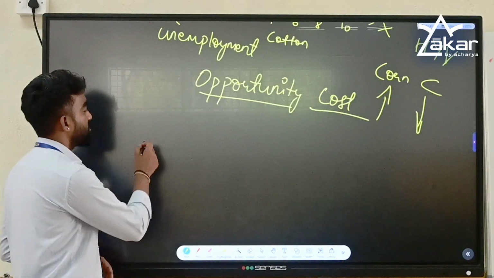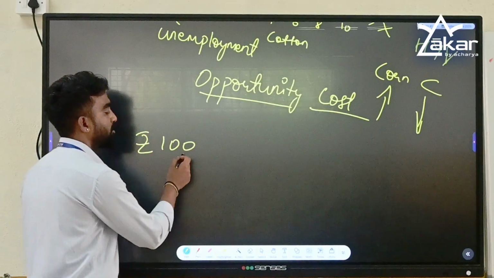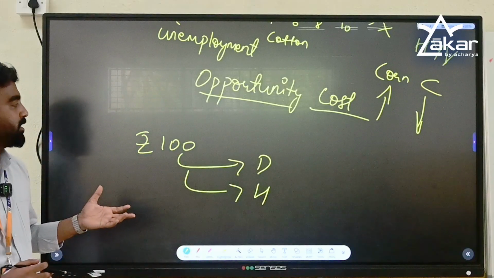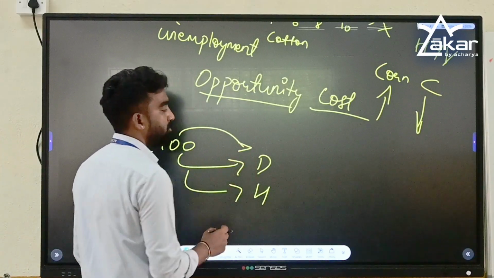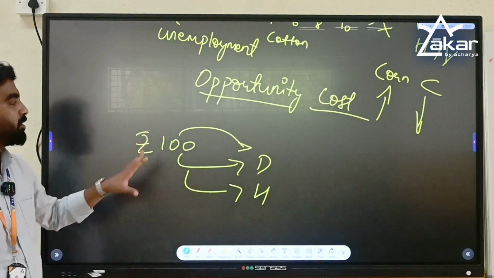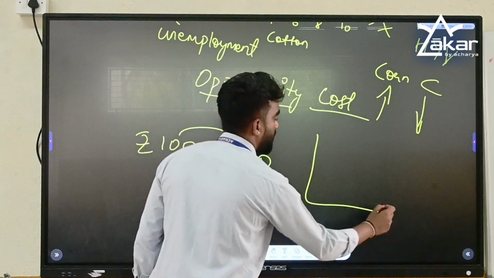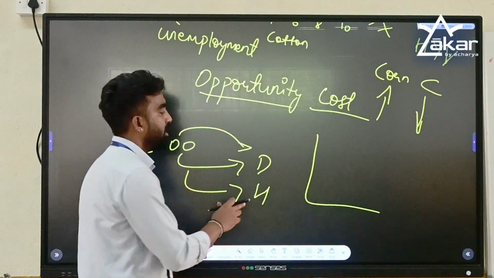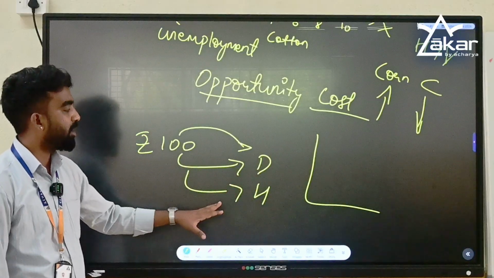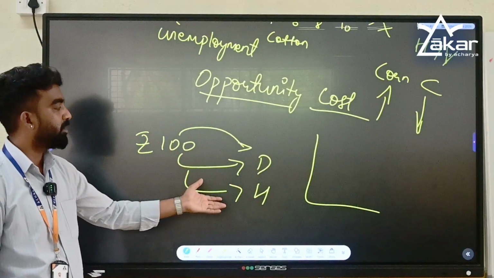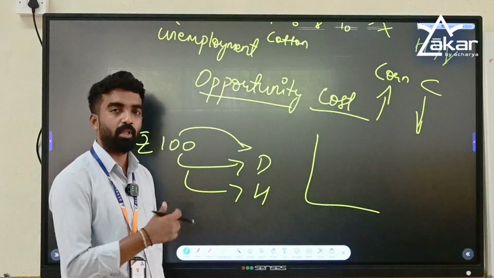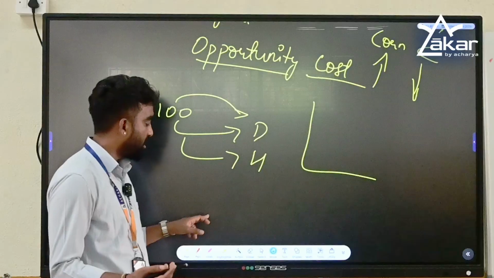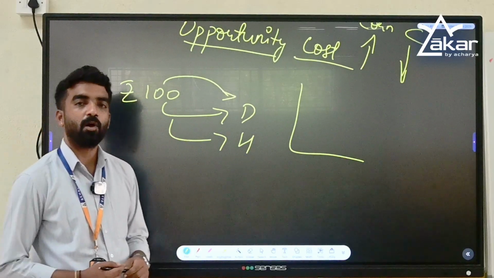Now the government has to allocate; let's say the budget is 100 rupees. It has to allocate to both defense and health. The government has to prioritize which is in more need, and allocate based on that. Through the production possibility curve, the government can visually see how much it can contribute to defense and health. If it has to forego defense, then how much can it increase the budget for health? If it decides to forego health facilities, then how much can it increase for defense? Similarly, in business and consumer buying behavior, it can be used.